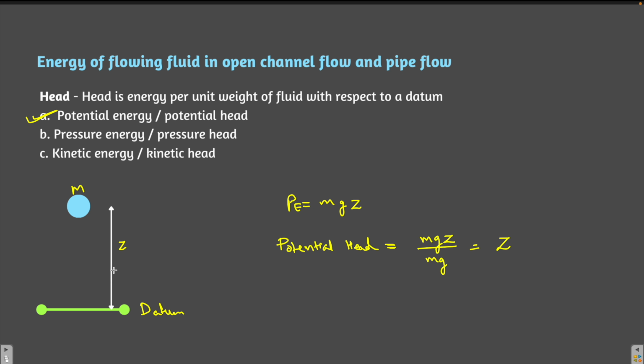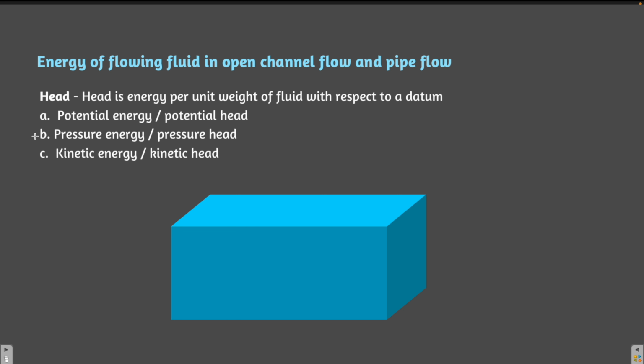Same is the case with the fluid as well. Suppose instead of the ball, this is a fluid of mass m. So the potential energy of this fluid will be mgz. Now what will be the potential head of the fluid? In order to find it out, you have to divide it by the weight of the fluid. Now once we have understood what is potential head, let's move ahead and understand what is pressure head.